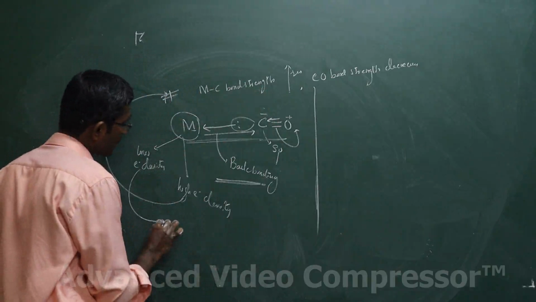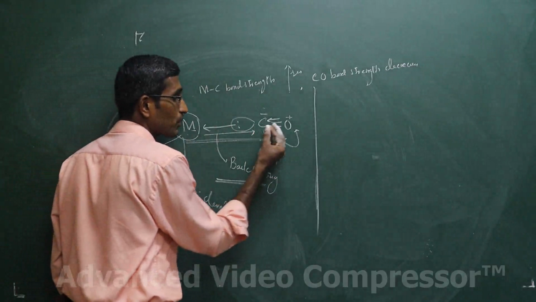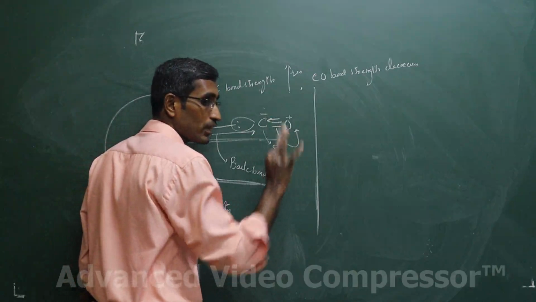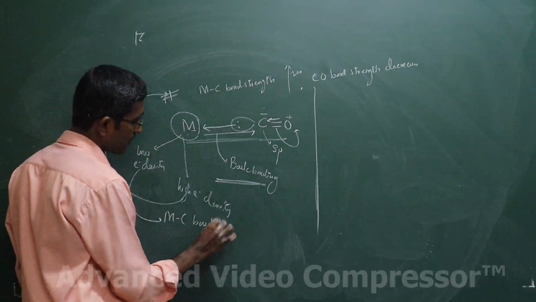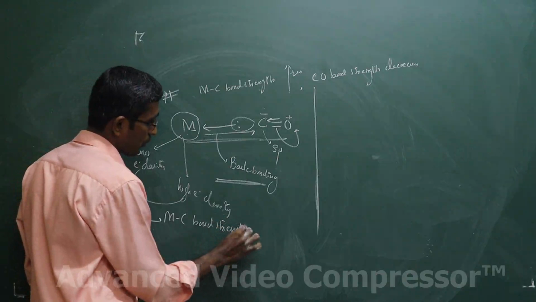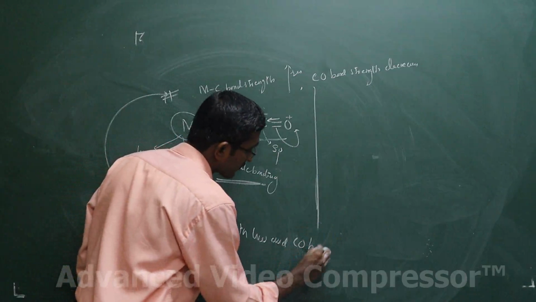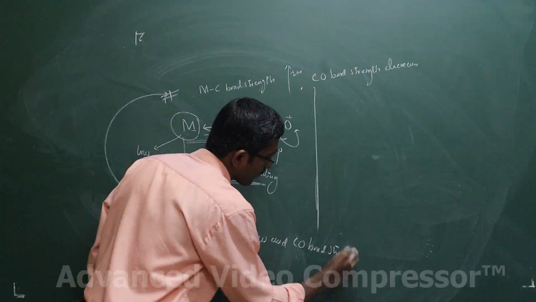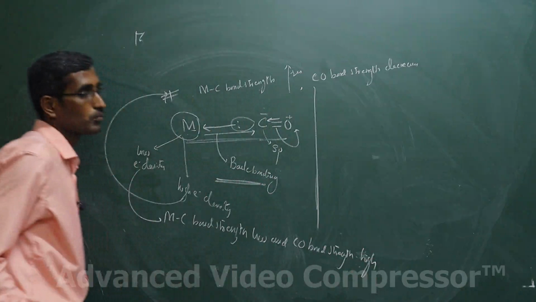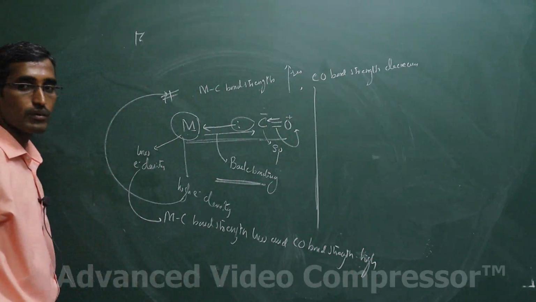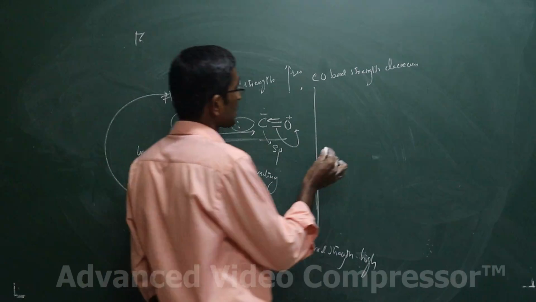When there is low electron density on the metal, it cannot give the electron strongly via back bonding, and the CO bond strength will not decrease. In other words, the MC bond strength is low and the CO bond strength will be high. Very important. Let's take a representative example.